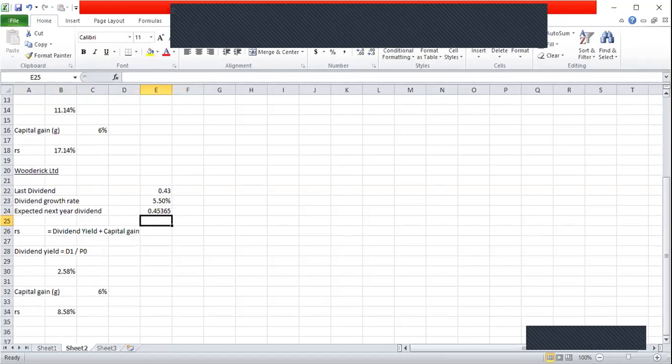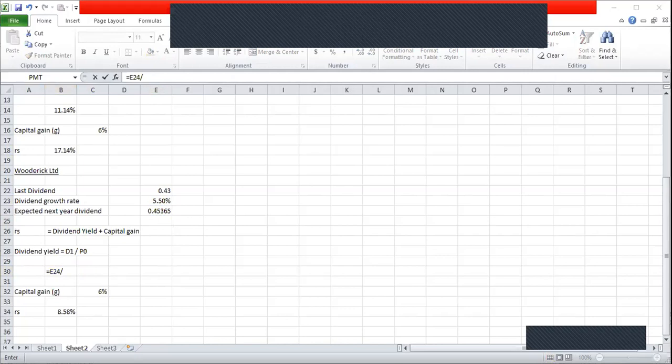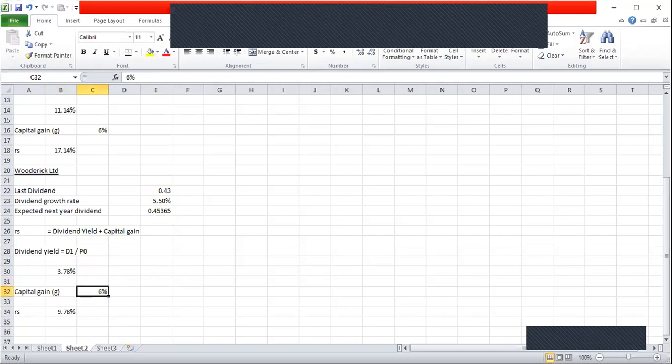Again, to calculate RS, the same formula, dividend yield plus capital gain. So dividend yield is D1 over P0. I know my D1, or next year dividend, is 0.45365. Current price is 12. So dividend yield is 3.78%. Capital gain yield, or the dividend growth rate, is 5.5%. Therefore, cost of equity of Woodrick Limited is 9.28%.